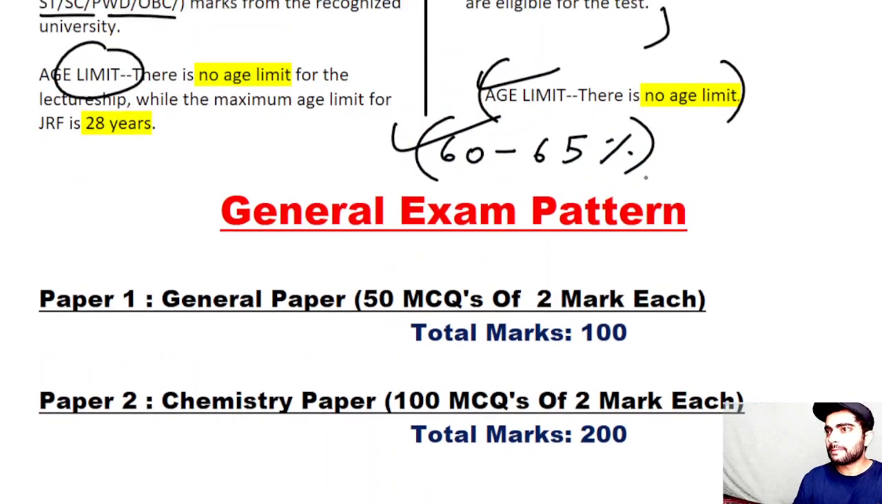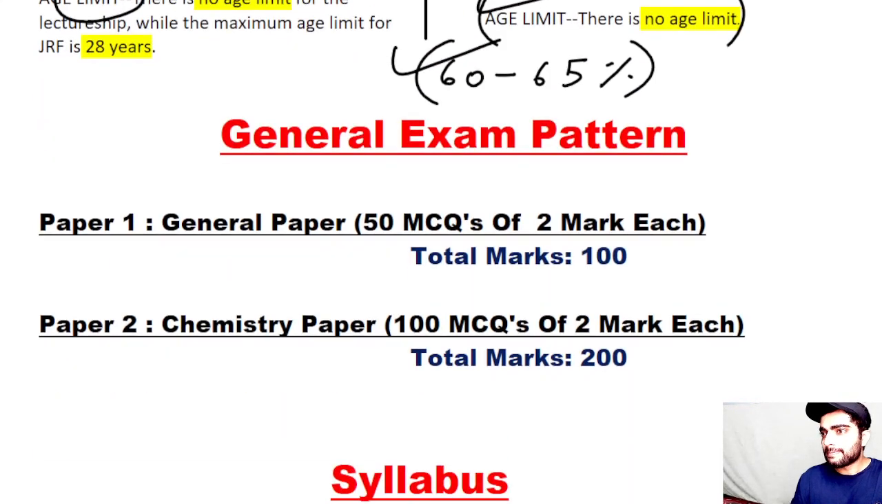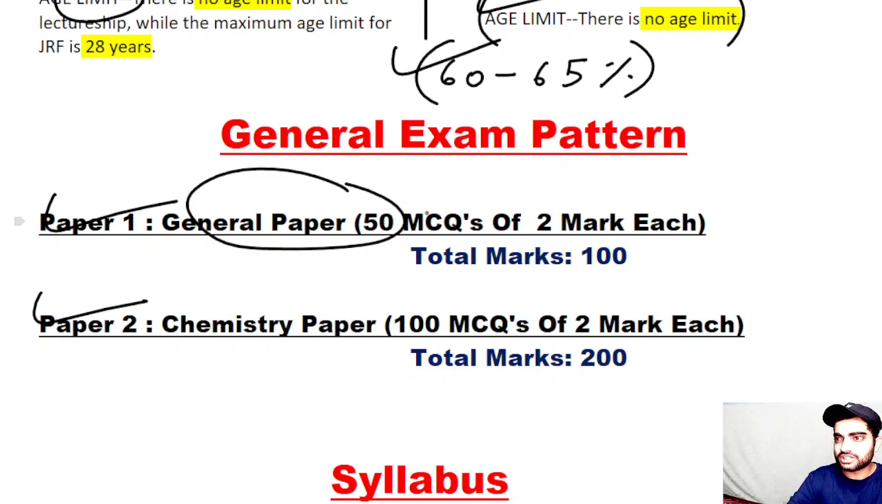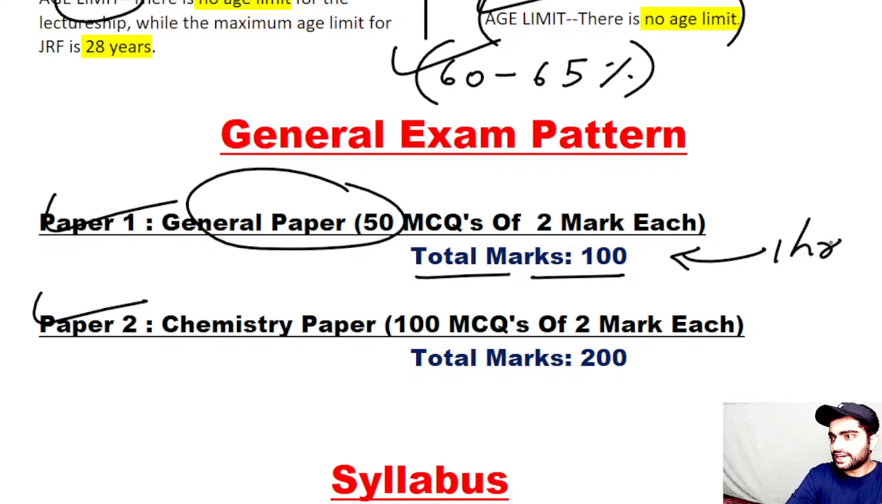So this is the exam pattern of SET exam, which consists of paper 1 and paper 2. Paper 1 is a general paper, and this is for all subjects. If you are giving the exam for physics, maths, or any subject, this is the same for all. There are 50 MCQs of 2 marks each, so total 100 marks. And you will get 1 hour for this, so you have to solve 50 MCQs in 1 hour.